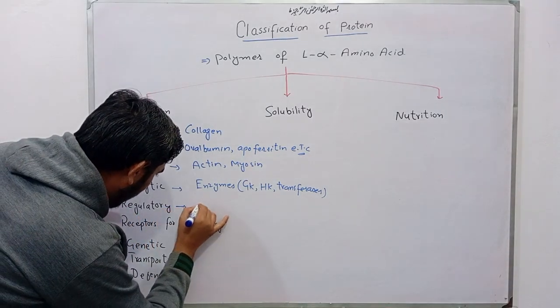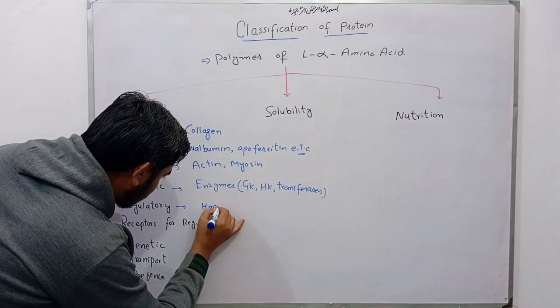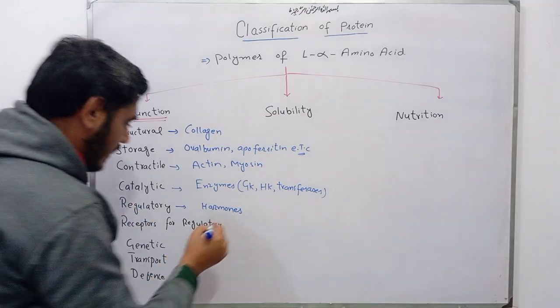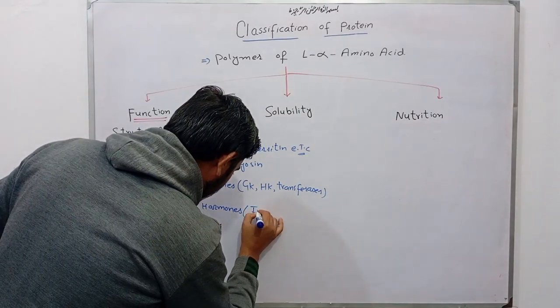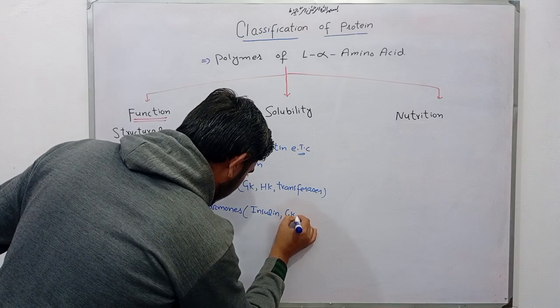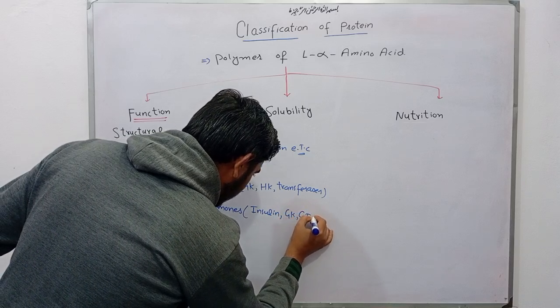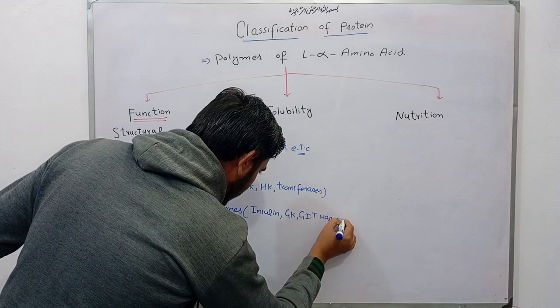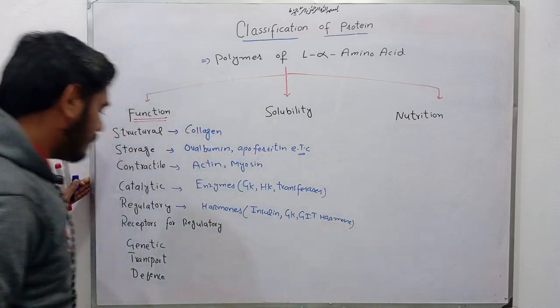Regulatory proteins: all hormones are regulatory proteins. Examples are insulin, glucagon, and gastrointestinal tract hormones.